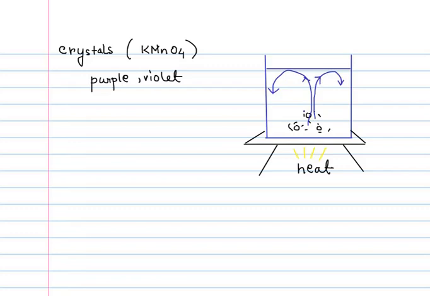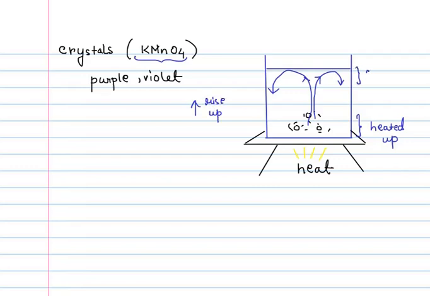Obviously it does not mean that this process happened because potassium permanganate was added. This process happens all the time, whether or not we have such crystals added to the water. This is exactly the process of convection. The water in the lower part, after absorbing heat from the source, gets heated up, and it is a tendency of all kinds of fluids that when they are heated up, they will rise up. This is the tendency of fluids.